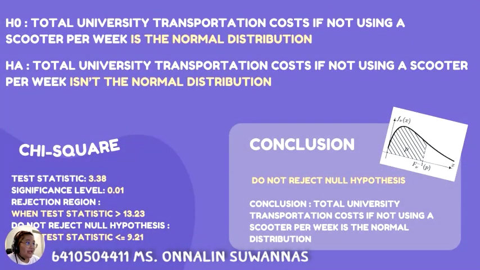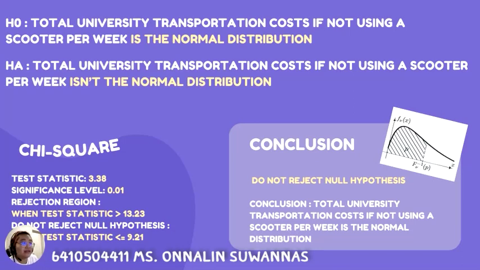does not follow normal distributions. Goodness of fit test for total university transportation cost if not using a scooter per week. We set up two hypotheses. The null hypothesis represents that the distribution is normal. The alternative hypothesis represents that the distribution is not normal. To test this hypothesis, we calculated the test statistic, which turned out to be 3.38.